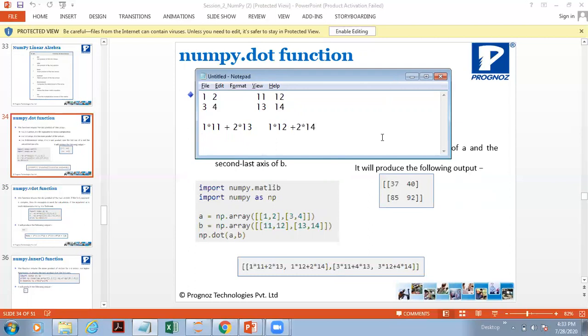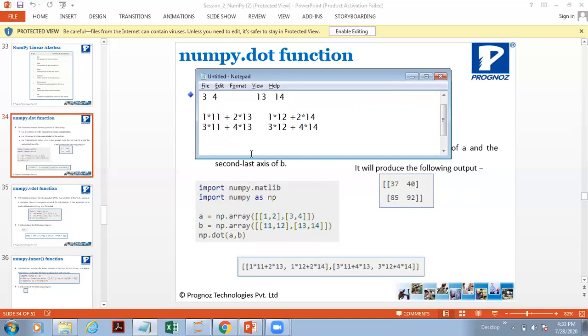Then in the next case, second row first column, second row second column, so now it will be 3 into 11 plus 4 into 13. So here we'll have 3 into 12 plus 4 into 14.